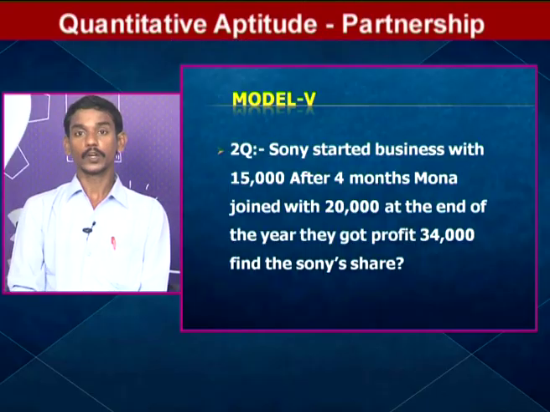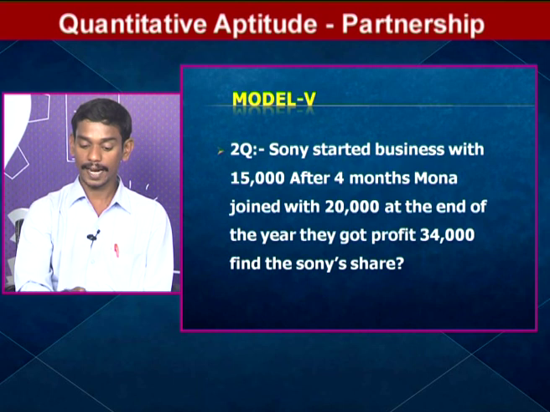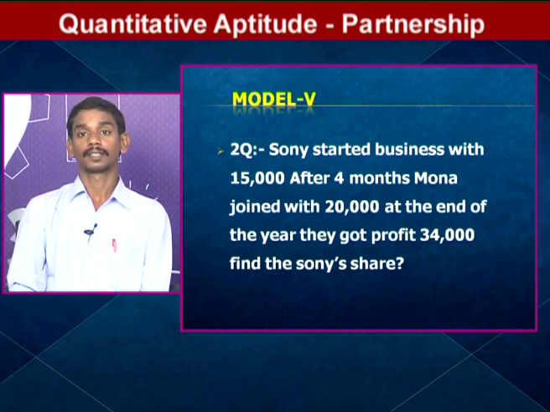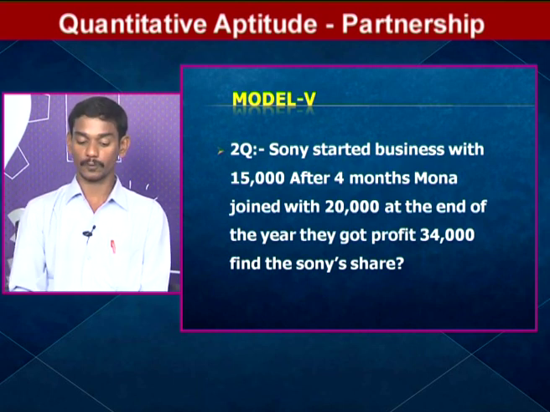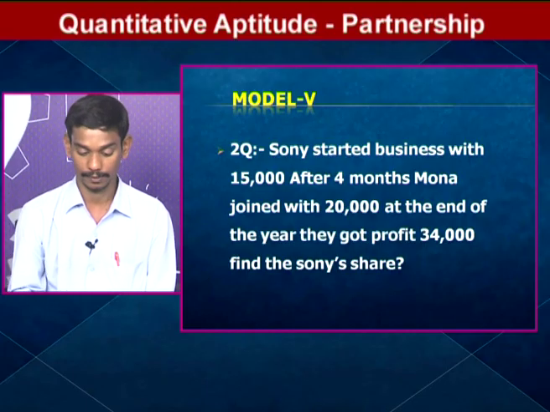In model 5, second question, Sony started a business with 15,000. After 4 months, Mona joined with 20,000. At the end of the year they got a profit of 34,000. Find the Sony share.